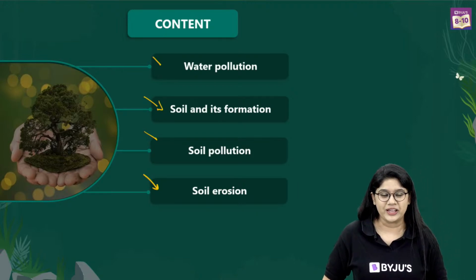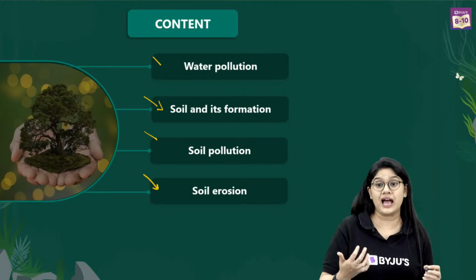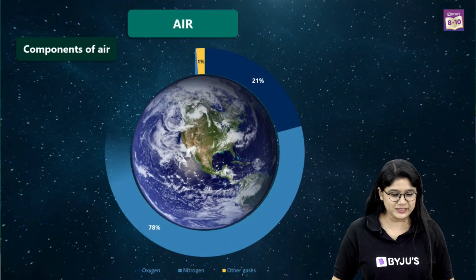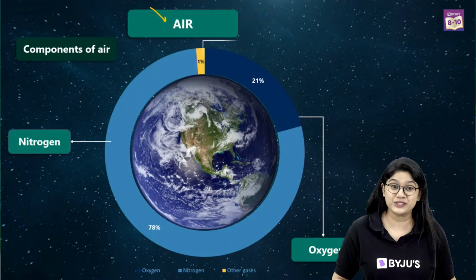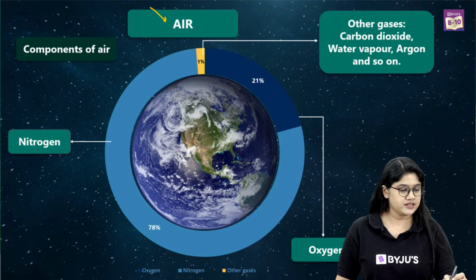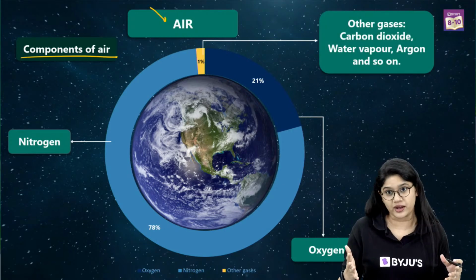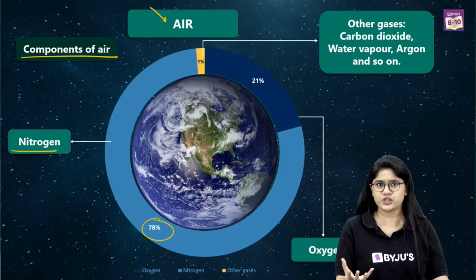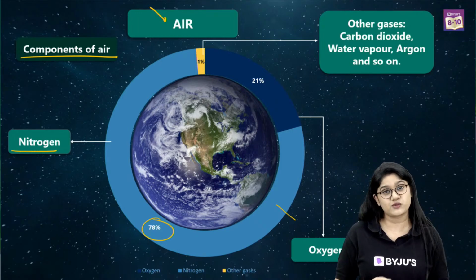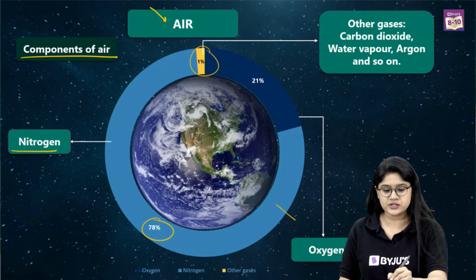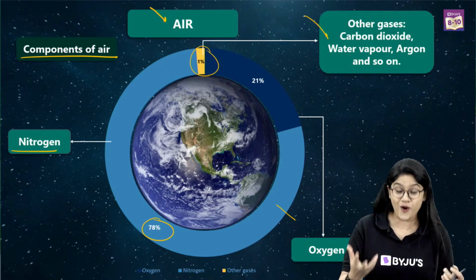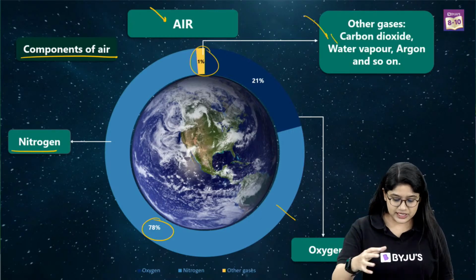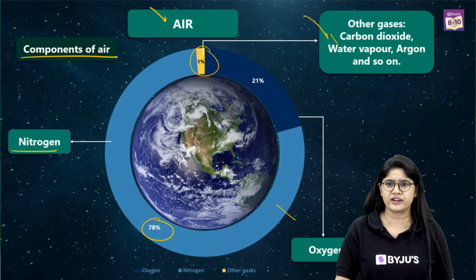Okay, now before we start our class, let's quickly recap air pollution. In the last class, I'm sure you had a lot of fun and you learned about air pollution. We know that air has different components, different types of gases. We have nitrogen, which is 78%, the majority of the amount. Then we have oxygen, which is 21%. And the remaining 1% is other gases like carbon dioxide, water vapors, argon, and so on. These are the important information about the air. We all are aware of it.